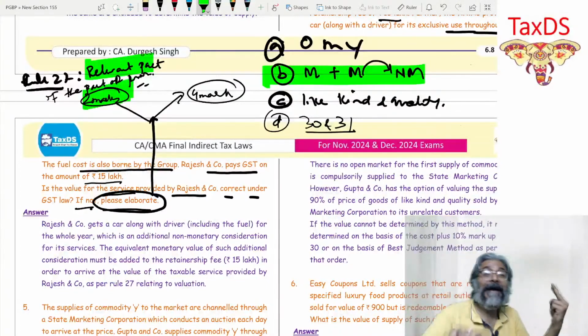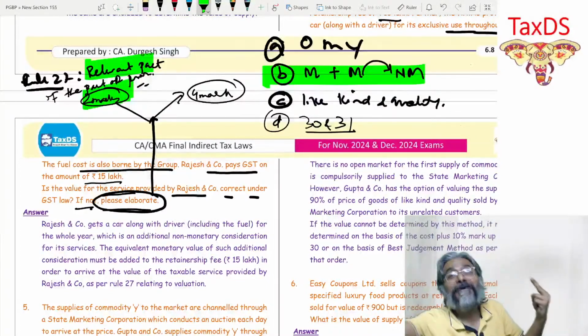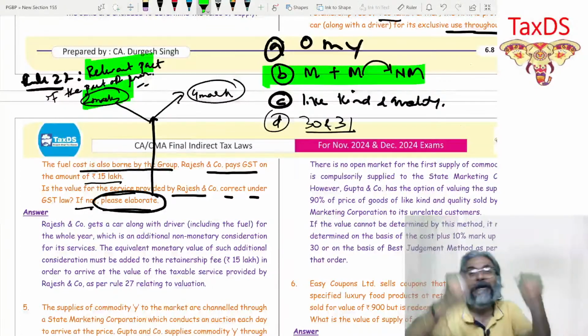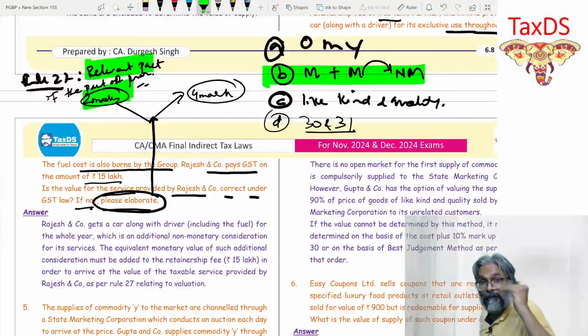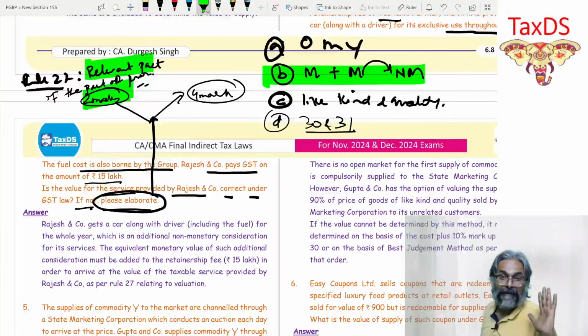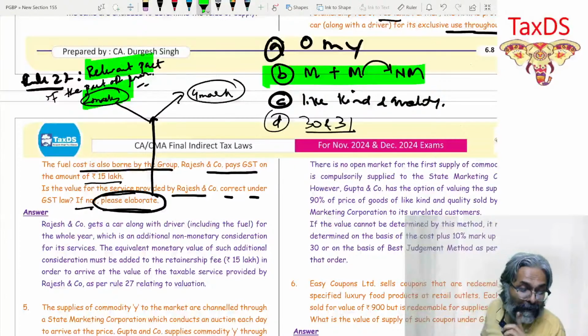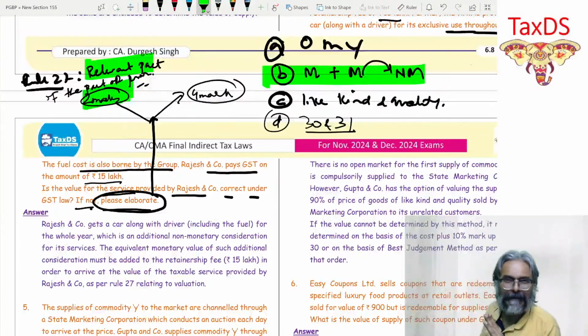And condition two is that the open market value is not ascertainable. Then the value is this. I'm telling you, students, Rule 27 you people have memorized verbatim. You know it. But now, could you write it the way I have told you just now?